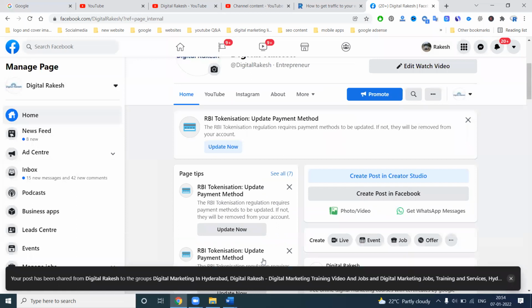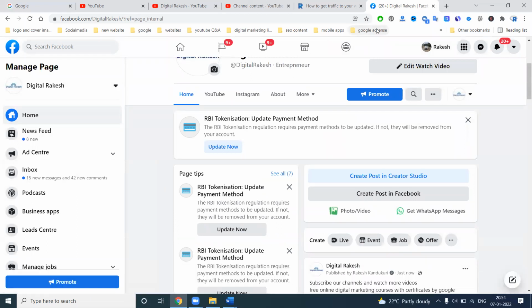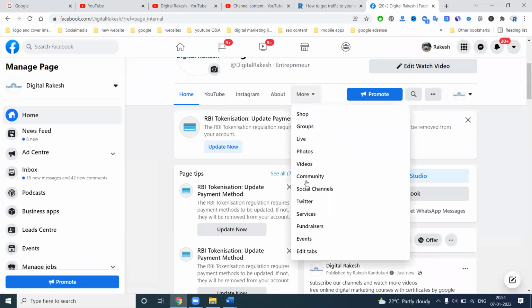And always important, whatever content you're sharing, the groups play a major key role. So that is the purpose. We can add the group. How to add the group? First question. So simple one.